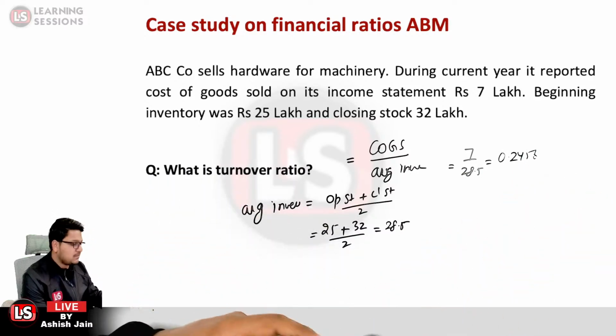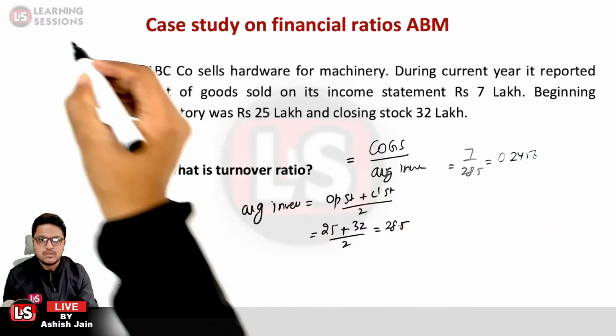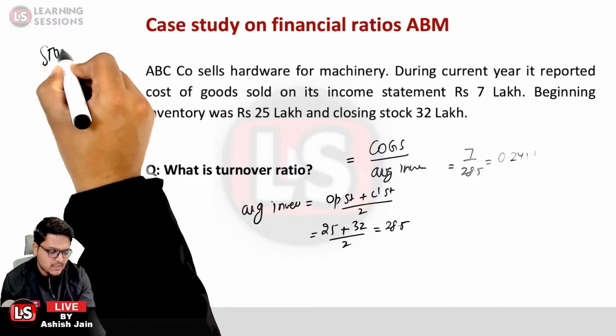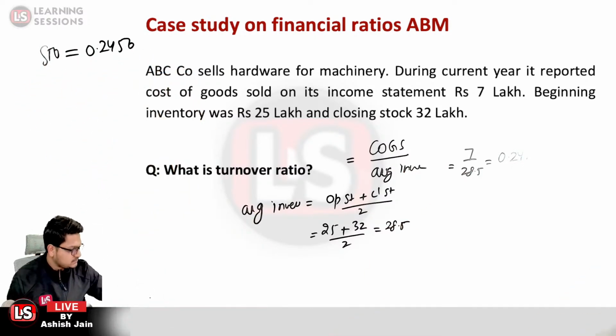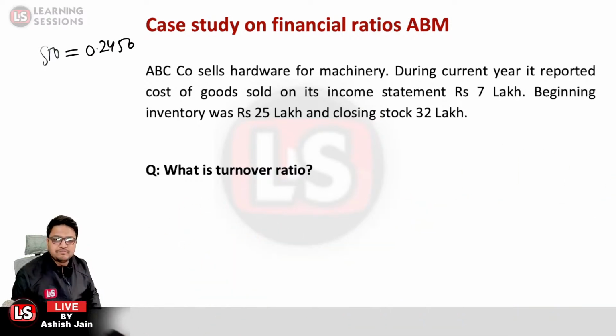So for the first question, the stock turnover ratio that we calculated comes out to be 0.2456. Is that clear? Okay, now let's move to the next question.